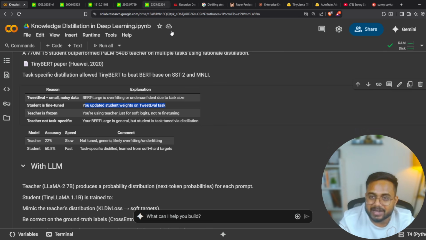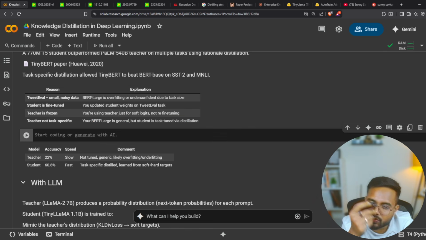Many times I have repeated this part in my session. The teacher is frozen, so you are using the teacher as frozen. The teacher is not task specific; your BERT large is general, but the student is task specific. That's why we are getting good accuracy, better than this large model. I hope this is pretty clear to all of you.